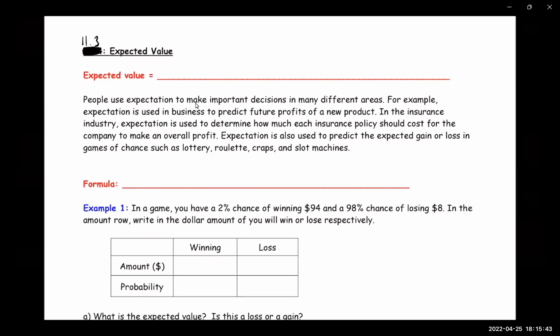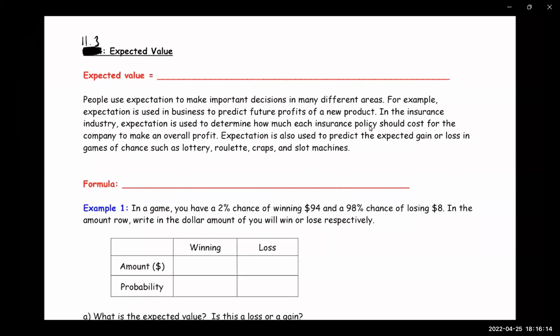People use expectation to make decisions in many different areas. For example, expectation is used in business to predict future profits of a new product. In the insurance industry, expectation is used to determine how much each insurance policy should cost. So there's a whole field called actuary. If you're an actuary, that means you assess how much insurance policies should cost based on probability of risk.